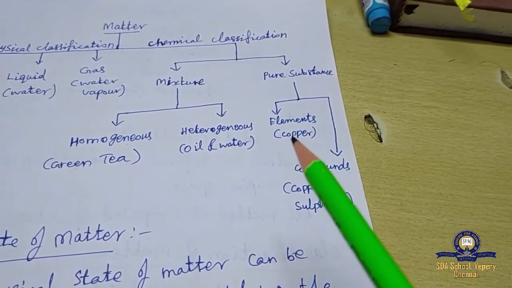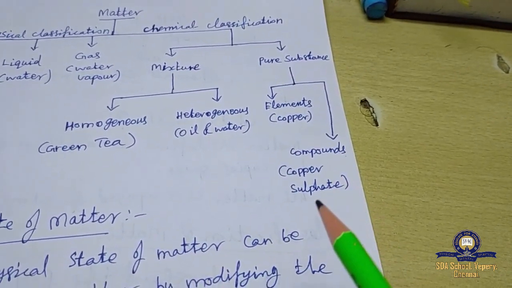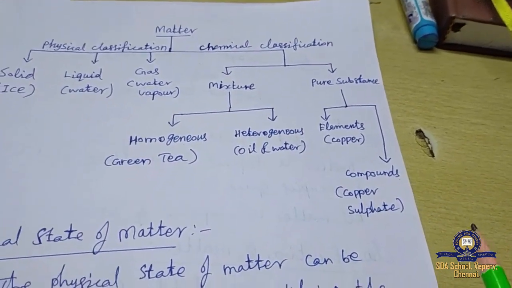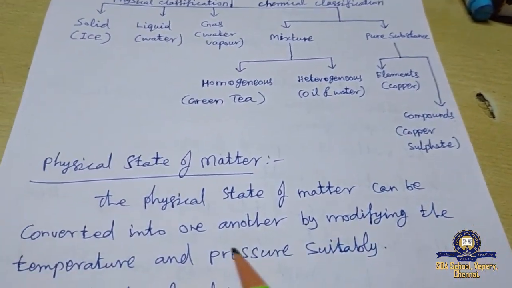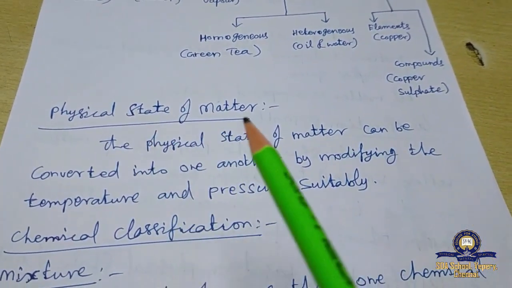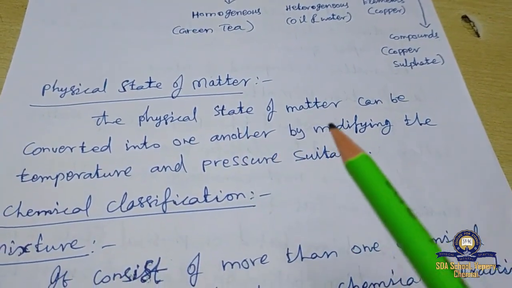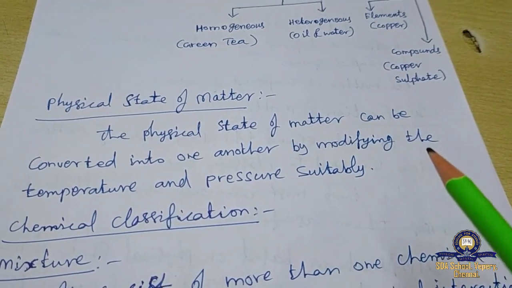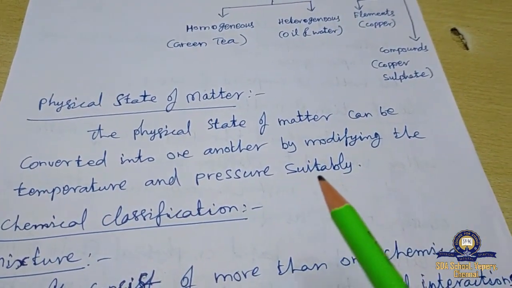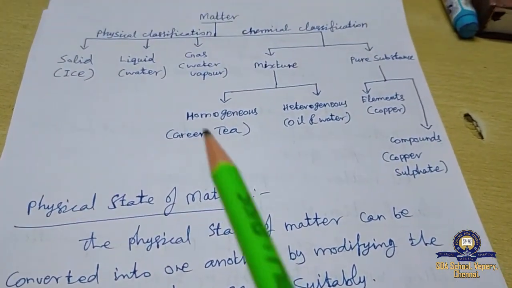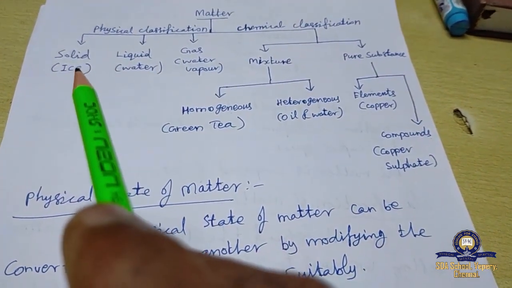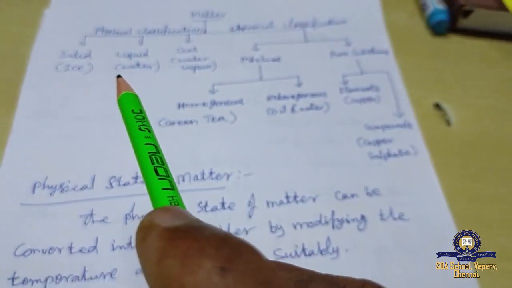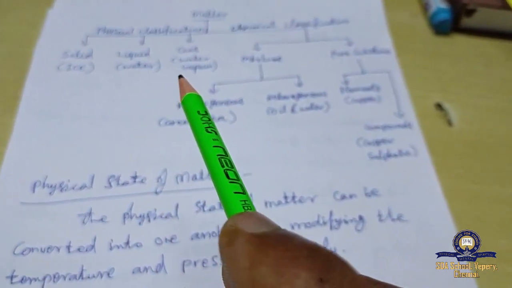For example, for elements we can say copper. For compounds we can say copper sulfate. Right. So we can discuss these in detail one after another. The physical state of matter can be converted from one to another by modifying the temperature and pressure suitably. I already told you here that water can exist in solid, liquid and gaseous states depending on the temperature condition given.